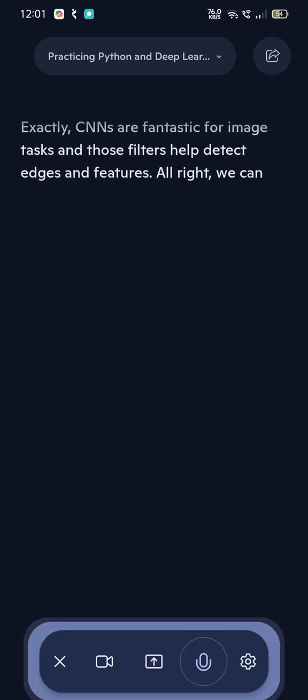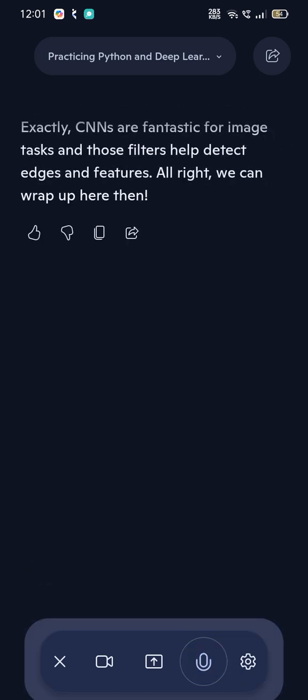Exactly. CNNs are fantastic for image tasks, and those filters help detect edges and features. All right, we can wrap up here then.